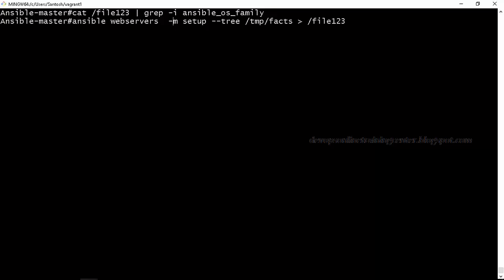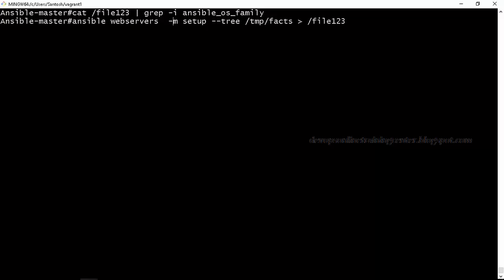So here setup is the module. How do we get the facts? Using the setup module. And what does -tree do? It basically creates a directory called temp facts. Under that, under agent, it will give information about all the parameters. Is this clear? If you see, it has created a file with the name agent. Why has it created it with the name agent?